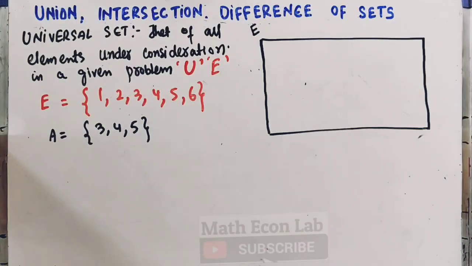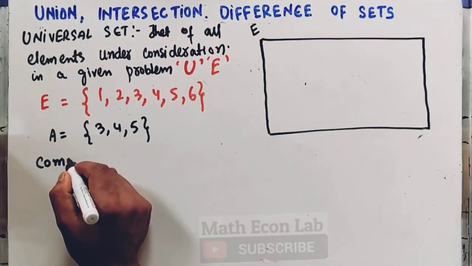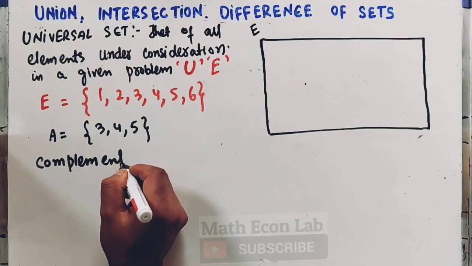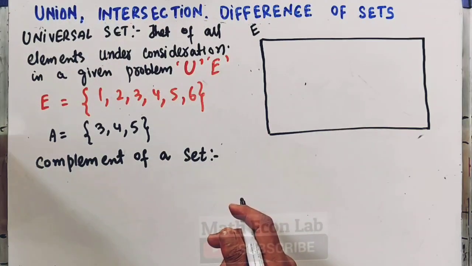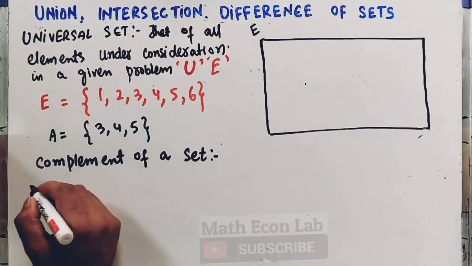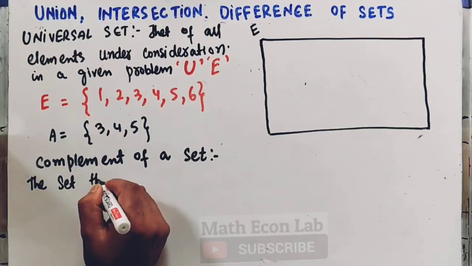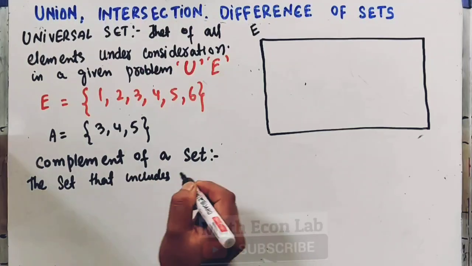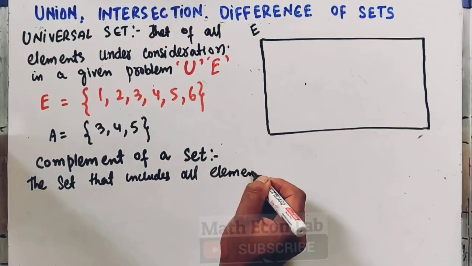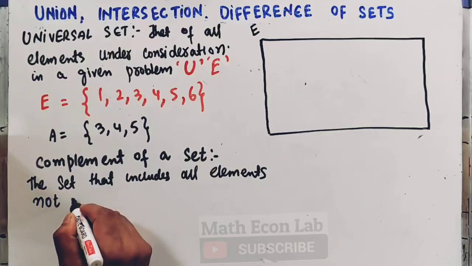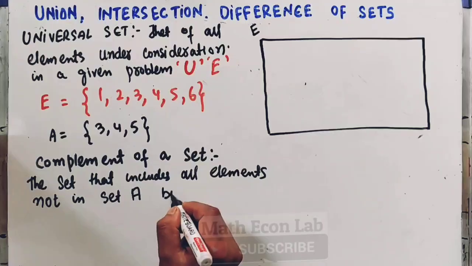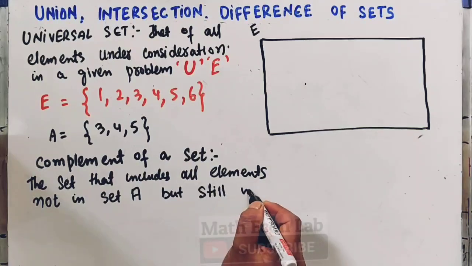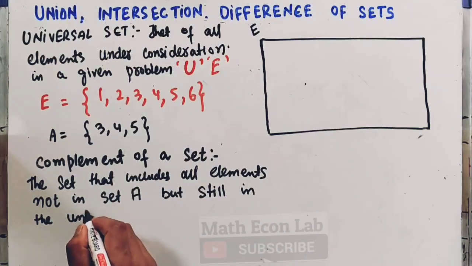Now we need to define what is meant by the complement of a set. By complement we mean the set that includes all elements which are not in set A but still lie in the universal set.